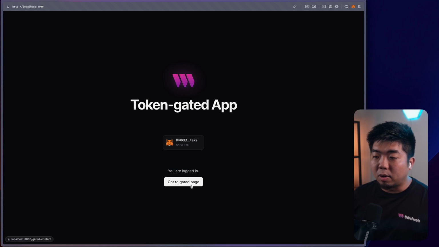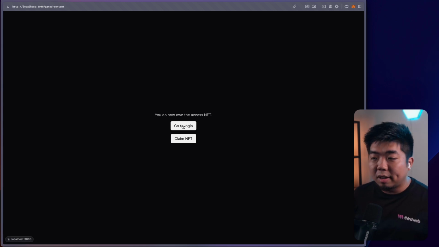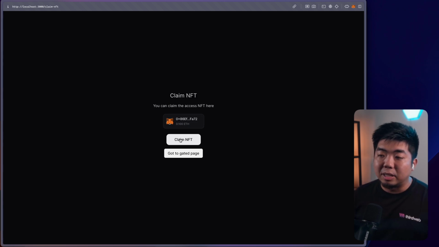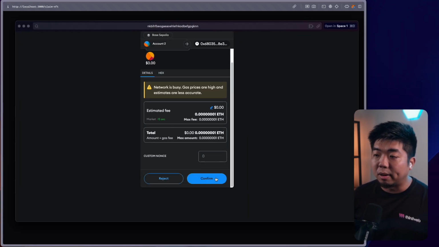So let's try to go to our gated page here. The gated page says now I do not own the NFT. So I can either go back to the login page or I can then claim the NFT. So we can go to claim the NFT here. This is our NFT claim page. You can see this is the wallet I have here, and this is a button here to claim the NFT. So we'll click that to claim the NFT that is required to gain access to our gated page.